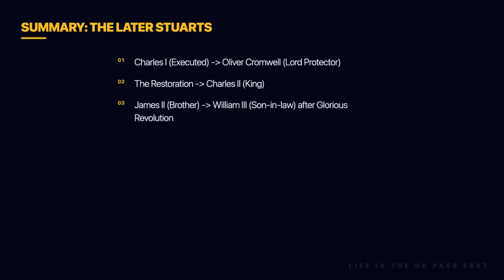To summarize the later Stuart period, Charles I was executed, and Oliver Cromwell briefly ruled as Lord Protector. Charles II was then made king during the Restoration. He was succeeded by his Catholic brother, James II, who was then replaced by his son-in-law, William III, following the Glorious Revolution.